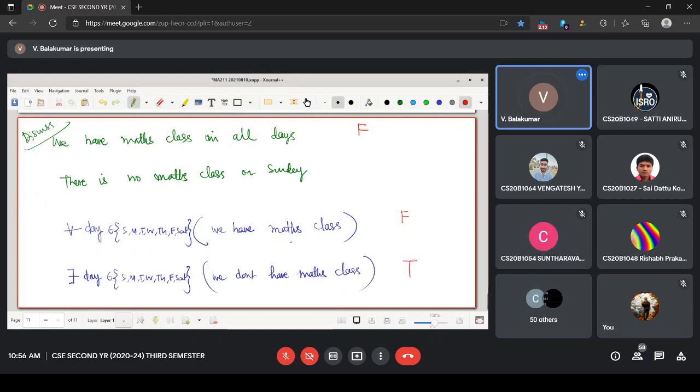This is true. One simple example I'll give you instead of this and that. I say all the students are punctual in our class. I'm saying it is incorrect.